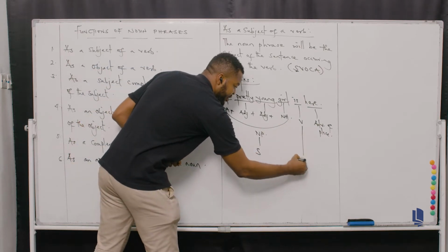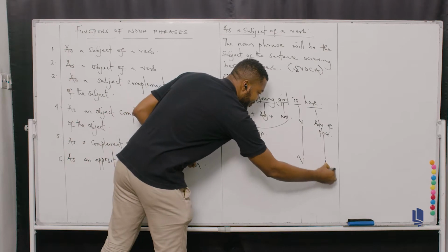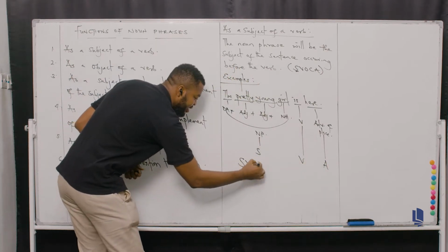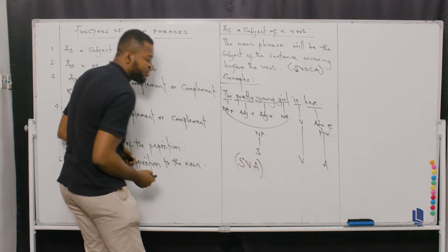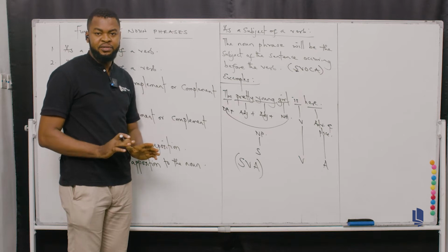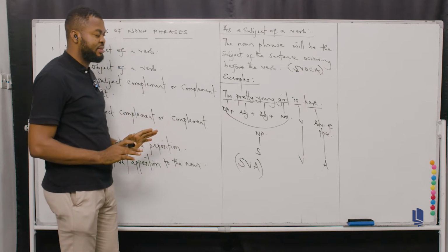And then this is the verb. And then this is what? The adverb. So what is the structure of this sentence? The structure of this sentence is SVA. It is SVA, subject, verb, and adverb. Can you see that now? So that's the structure of this sentence.